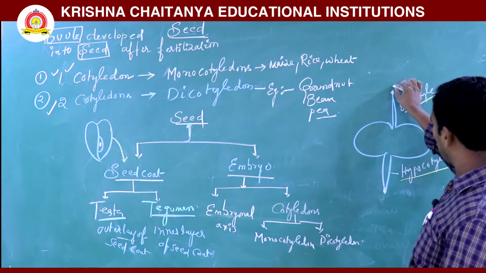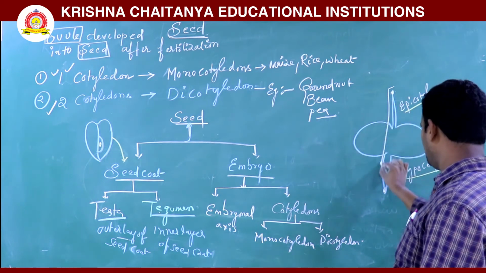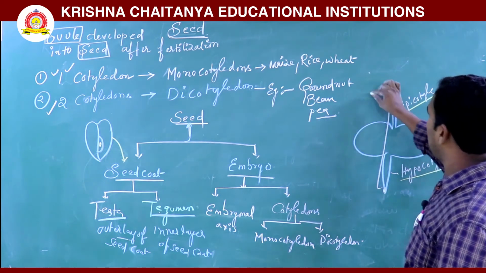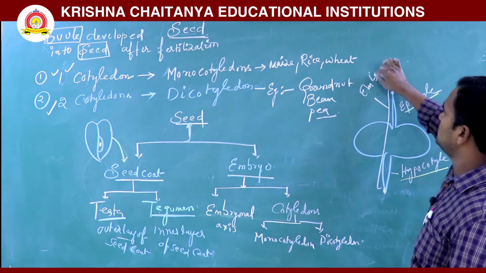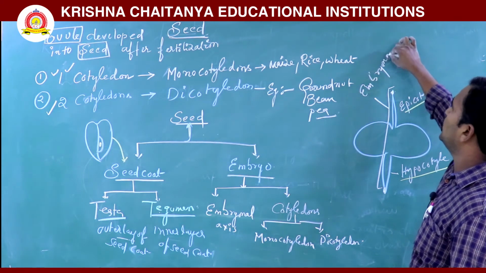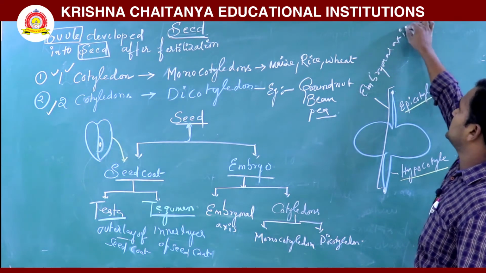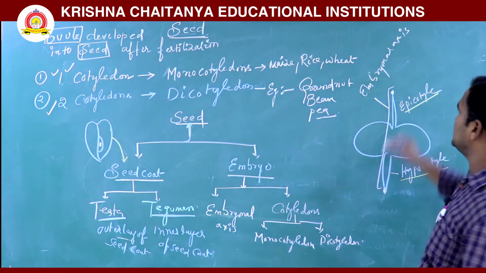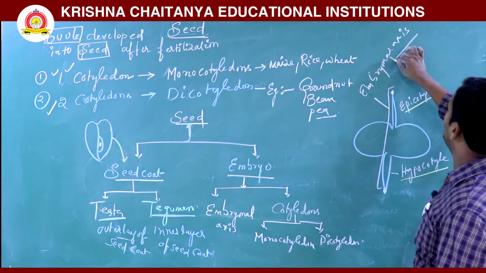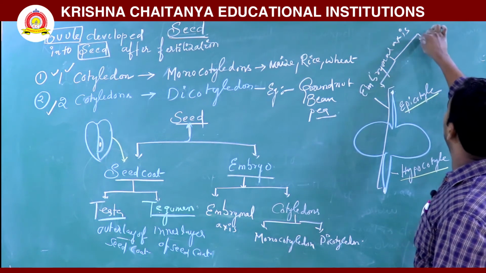So this is the embryonal axis, above the tip and below the tip.